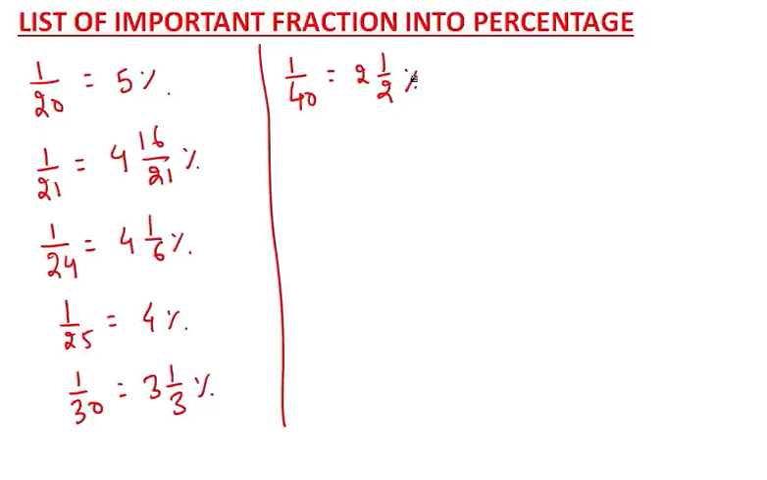Now if I say, tell me what is 2 1 by 2% in fractional form, you don't have to divide by 100. If you have a very good practice on it, you will say, sir, 2 1 by 2% in fractional form is 1 by 40. Now again, if I say what is 1 by 40 in percentage form, without multiplying, you will say, sir, it is 2 1 by 2%. So I want you to have a bit of practice on it.